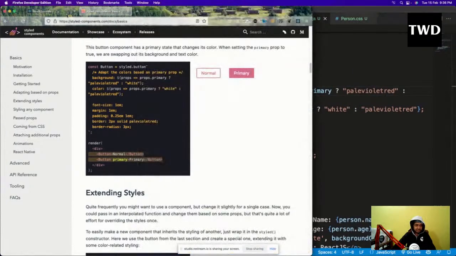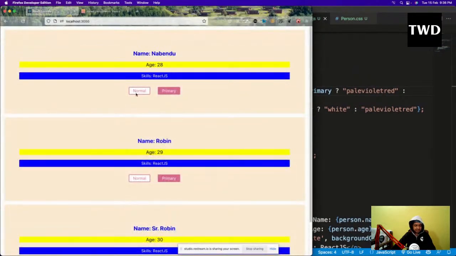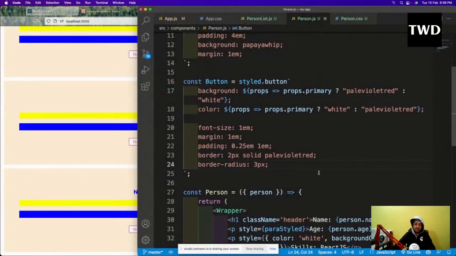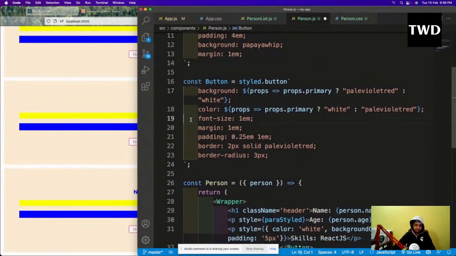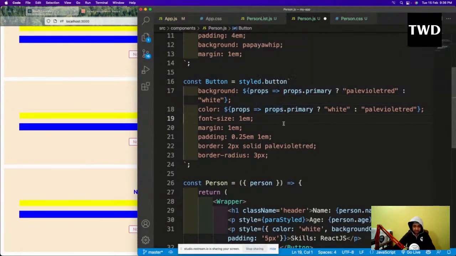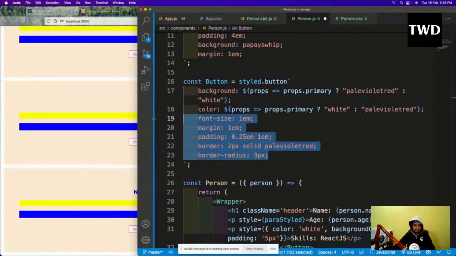I'll save it. Now if I go back, I have a primary button and a normal button, and in all of them I'm going to have this. So what is the thing which I just did? See, this props is there. This props is a different thing. This is not a normal React props. This is a different props. See, this is all common style, font size and all this. But the background is according to the props.